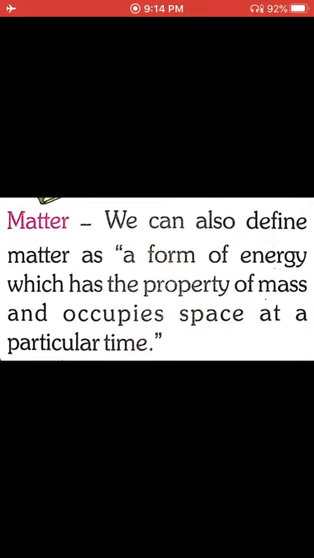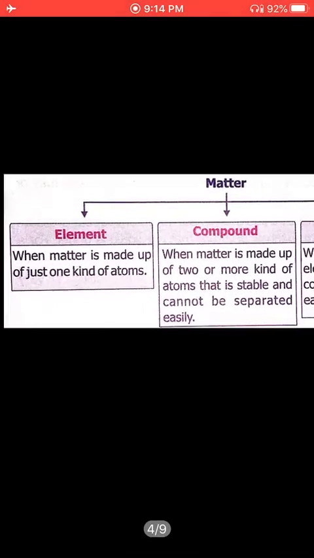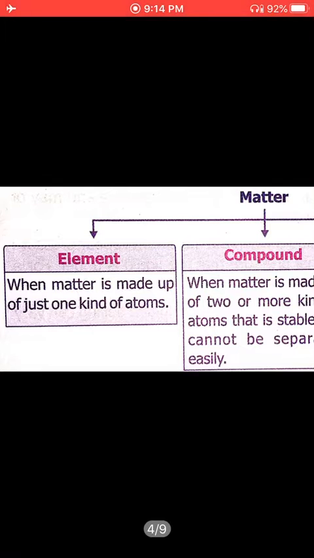Okay, moving further, matter is classified into three groups. What are those three groups? Element, compound, and mixture. So what then is an element? Let's do the element first. An element is when matter is made up of just one kind of atom.